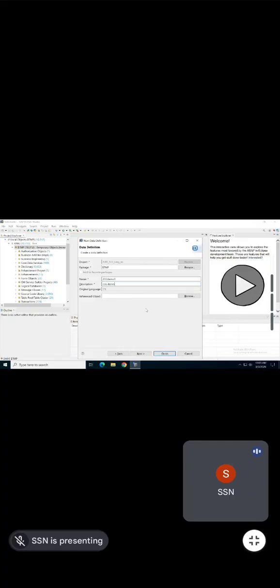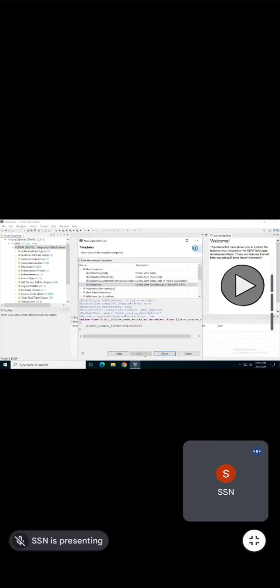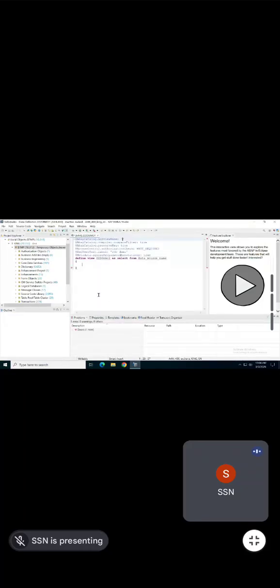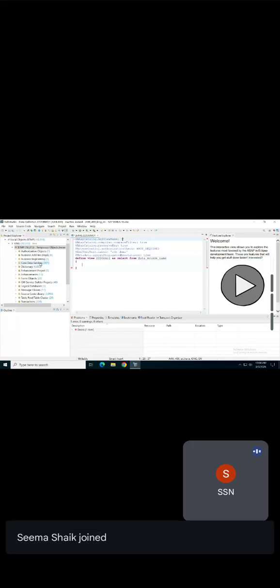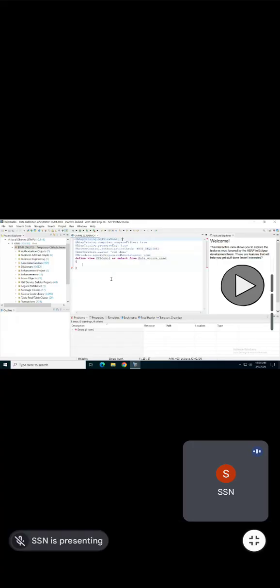Serious demo. So I'm just choosing the name and the description. Then click on next, and then click on next. Okay, then click on finish. If you already have Core Data Services, right click and you can create it. So this is how you are going to create the CDS view.